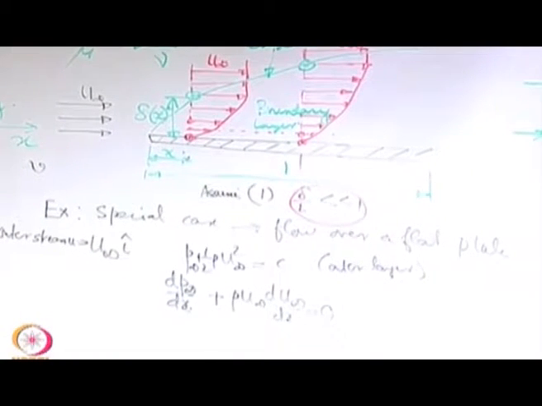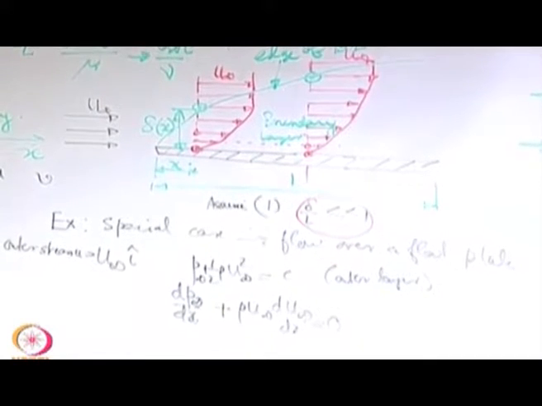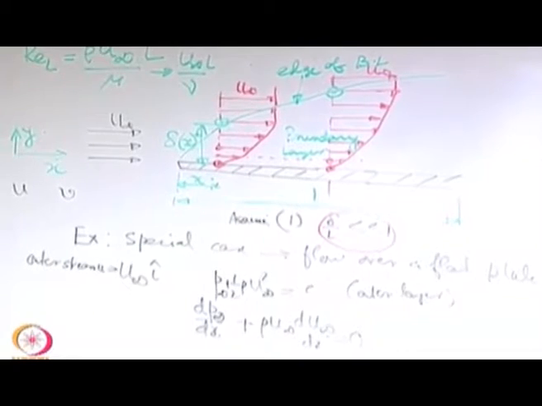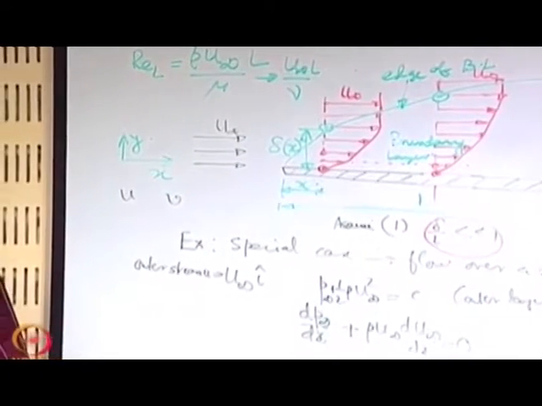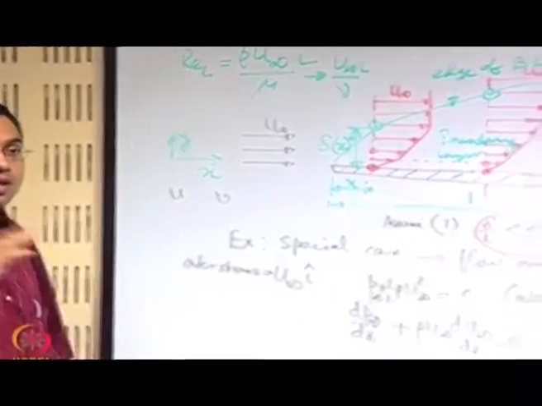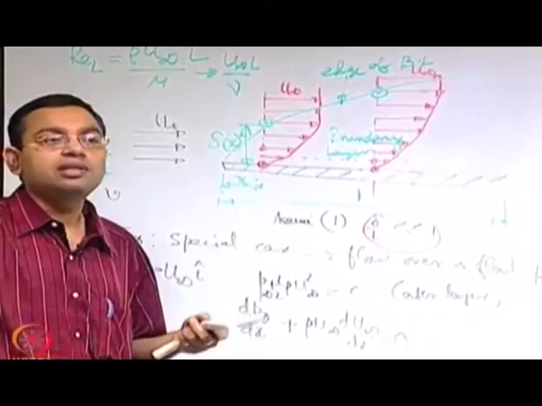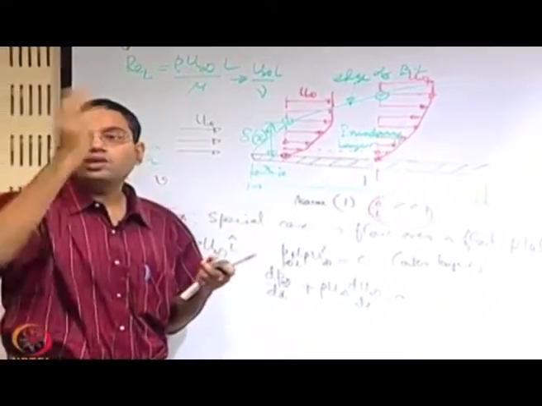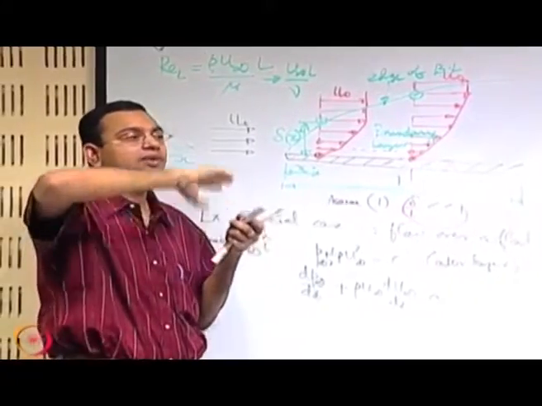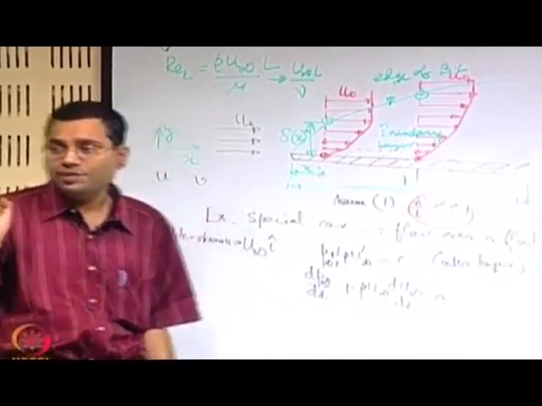Now we have u infinity as a constant here, it is not changing with x. So u infinity may change with x because of what? One of the things is the curvature of the boundary. Because of the curvature of the boundary you may have a gradient of pressure and you may have a gradient of the free stream velocity, but for a flat plate there is no effect of the curvature, but there is an effect of the curvature if you have flow over a sphere or a cylinder. We will look into those examples later.